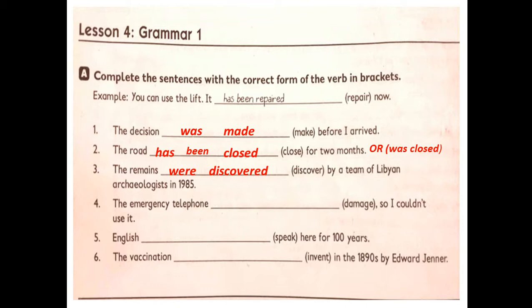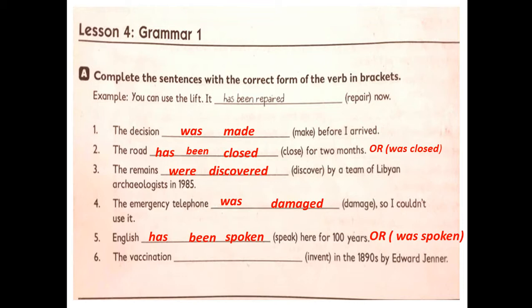Number four, the emergency telephone was damaged, so I couldn't use it. Number five, English has been spoken here for 100 years, or was spoken. So number two and number five have two answers.